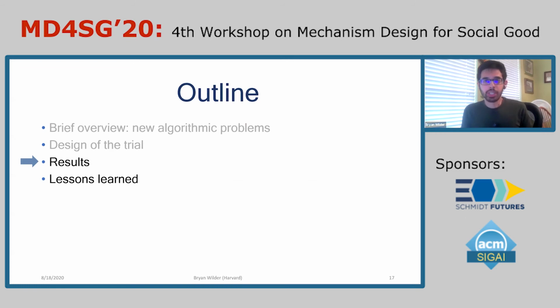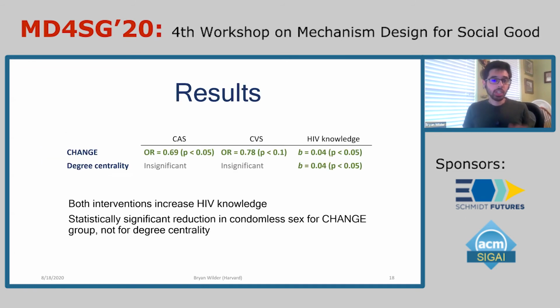So here's the key results showing each outcome variable for the 2 intervention groups. On the far right column, we find that both interventions do increase HIV knowledge by a small but statistically significant amount. So this is saying that there's about a 4% improvement per month from enrolling in terms of percent of correct answers to that test from enrolling in one of these interventions compared to the control group.